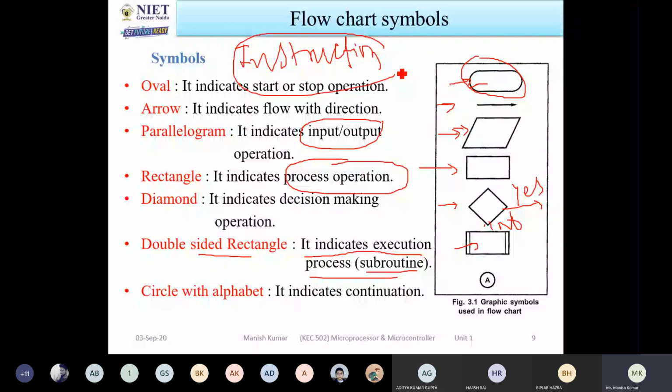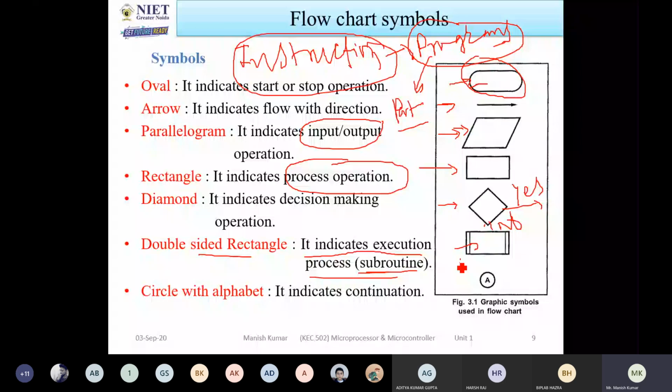Now when we talk about a subroutine, it defines a part of a program, not a complete program. For a complete program, you do not use the double-sided rectangle. When it is a subroutine, then you can use the double-sided rectangle. So you can remember that a subroutine is only a part of a program. It is not a complete program.